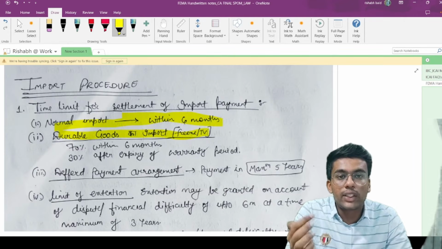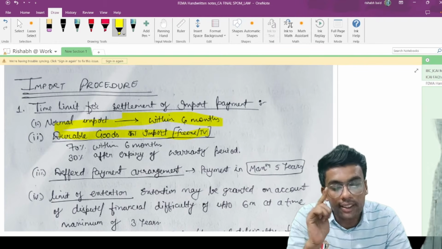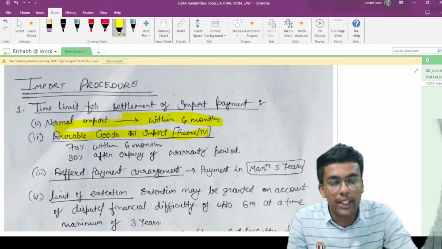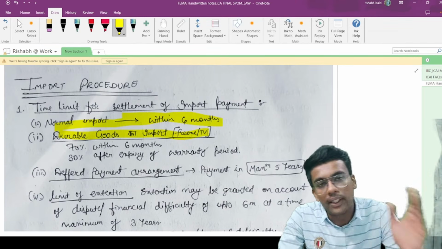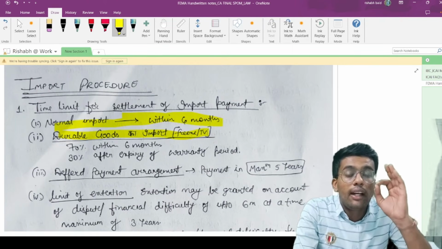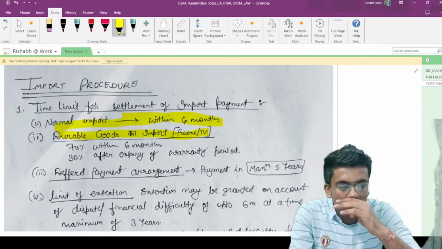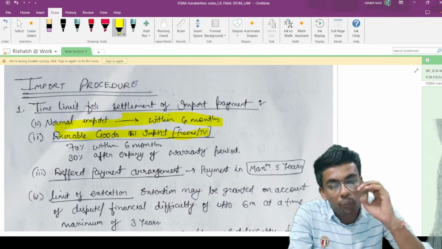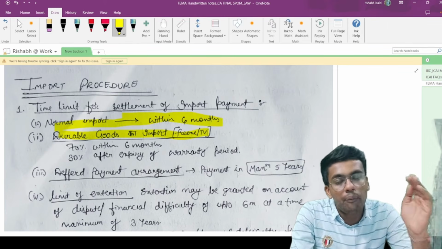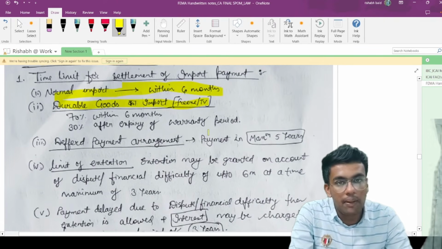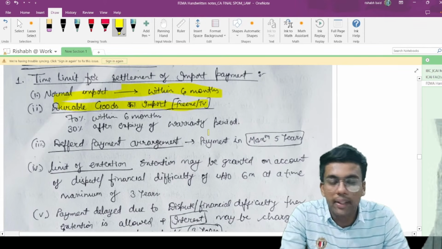Durable goods, let's say a fridge or TV, where a guarantee condition is also attached: then 70% of the payment is to be made within 6 months, and 30% is to be made after the expiry of the guarantee period. Let's say you imported 100 pieces of fridge from outside India, and the guarantee period is 3 years. Then you have to pay 70% of the value within the next 6 months, and 30% upon completion of the 3 years of warranty period. This is the time limit with respect to payment in case of import.